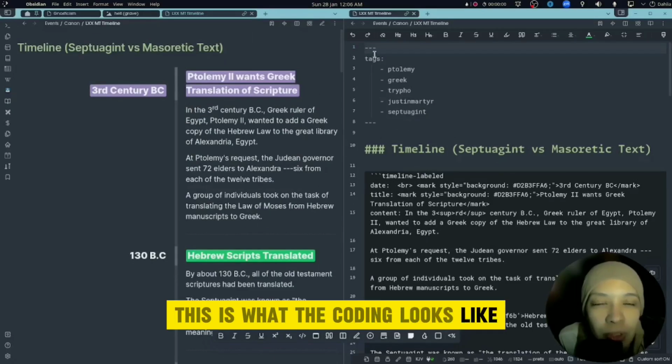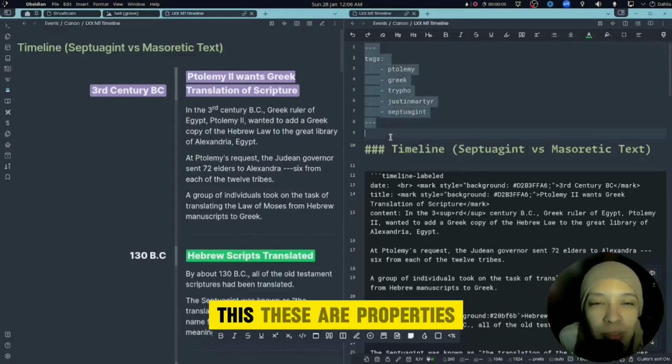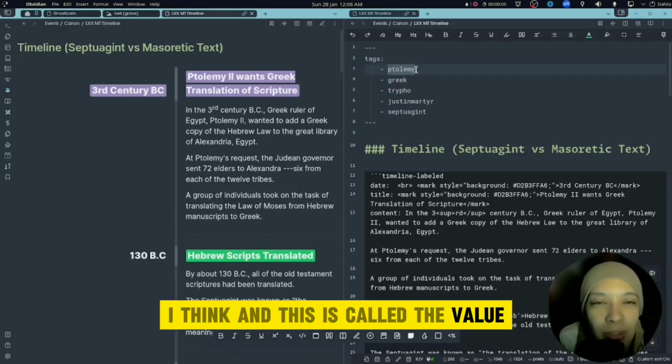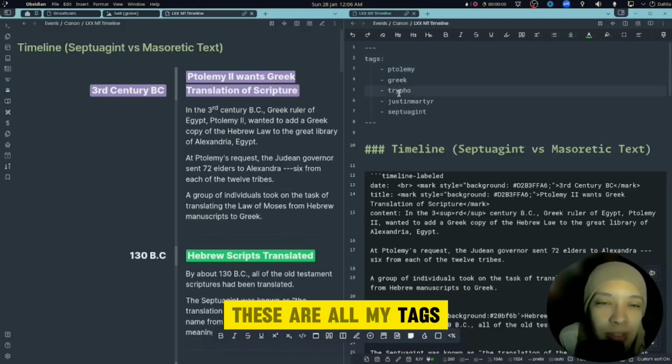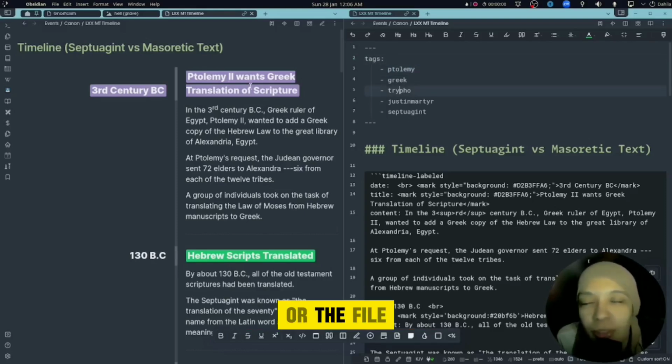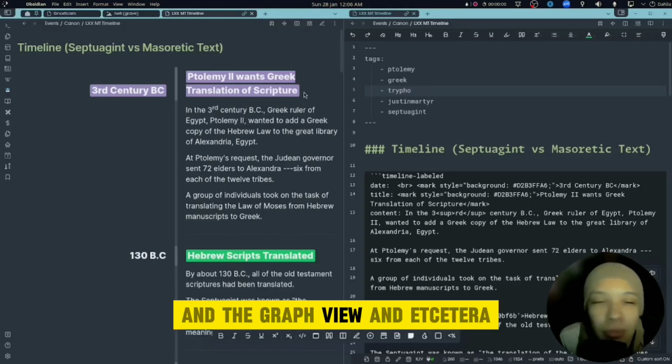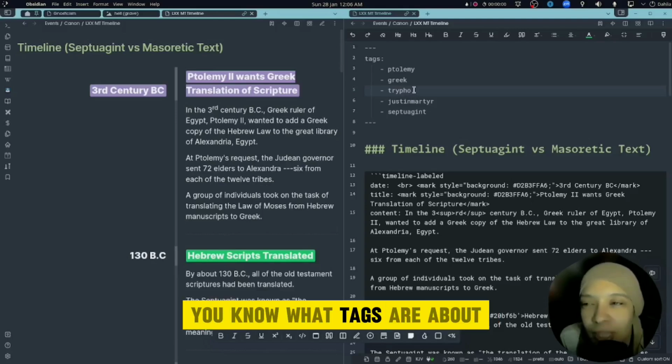This is what the coding looks like. These are properties. This is a key, I think, and this is called a value. These are all my tags for the file. They're just basically listing important words for data purposes and sorting purposes and the graph view, etc. You know what tags are about.